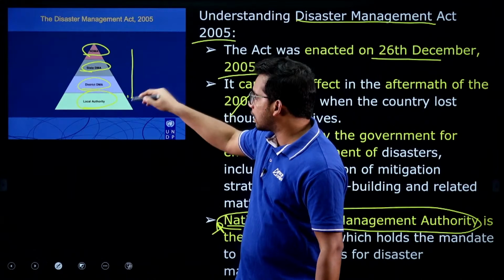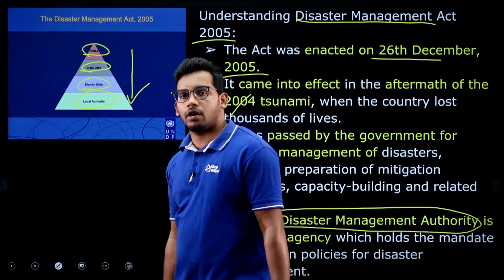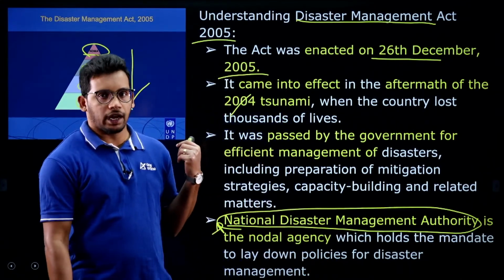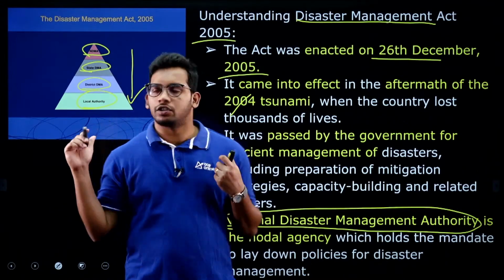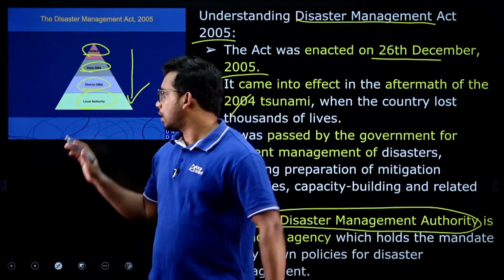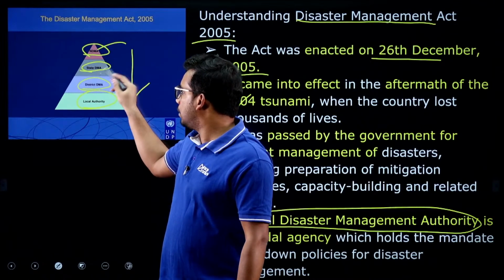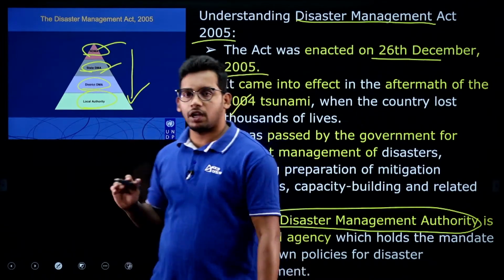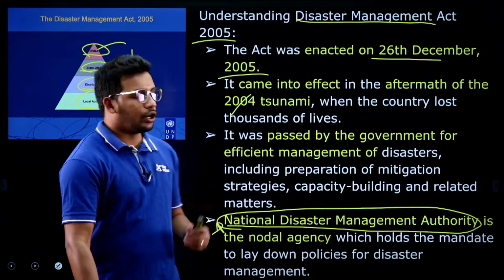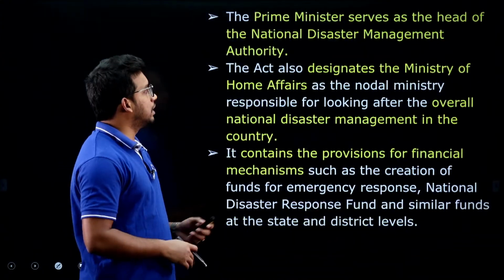This is the hierarchy enumerated in the Disaster Management Act, right. This is the working nature. So now it becomes easy to know the role of NDMA, and the state and local authorities can be questioned if they fail to implement disaster management.